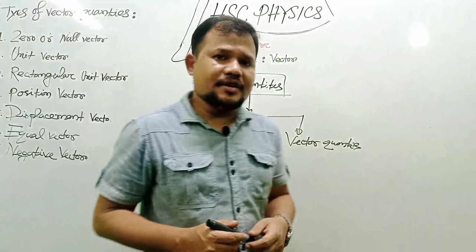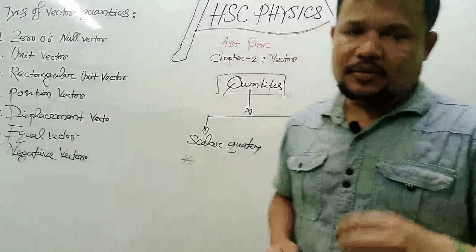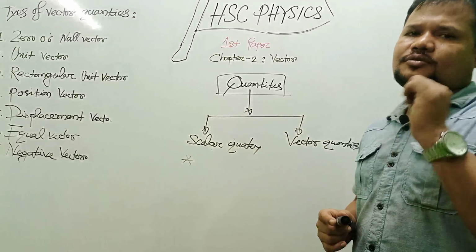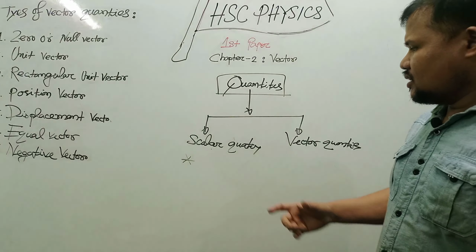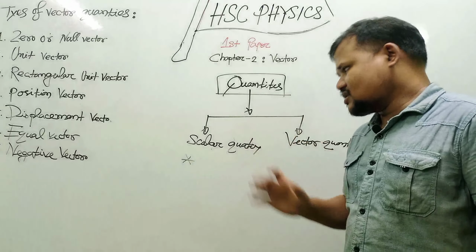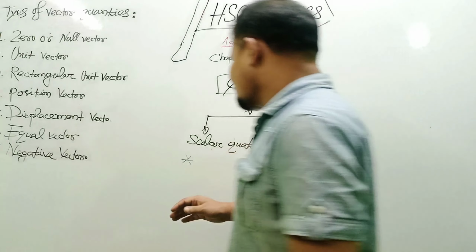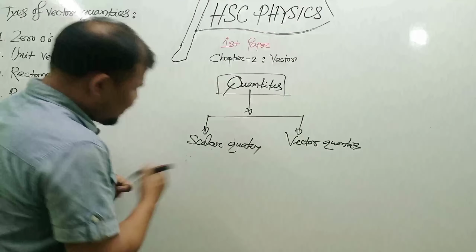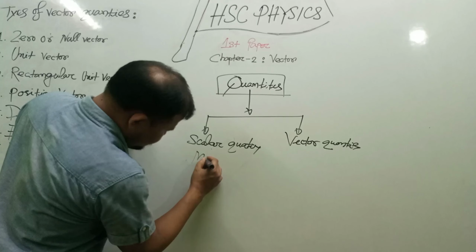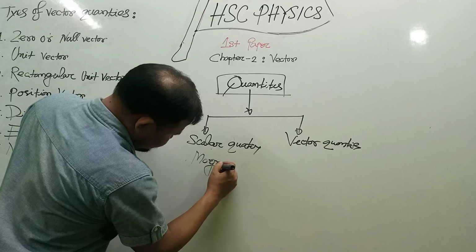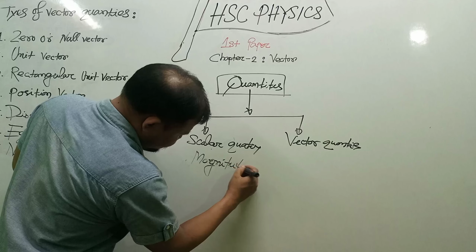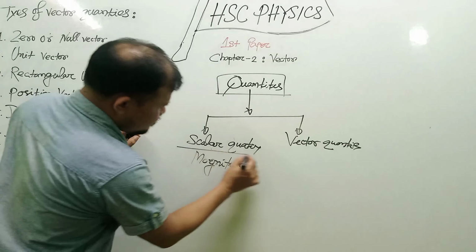If you describe anything with magnitude and without direction, then the quantity is a scalar quantity. Scalar quantities only have magnitude. There is no need for direction.